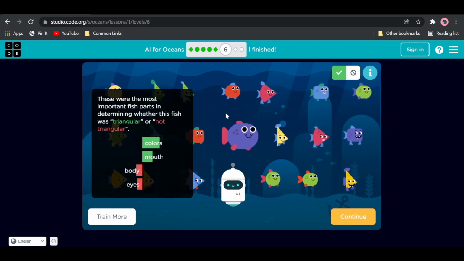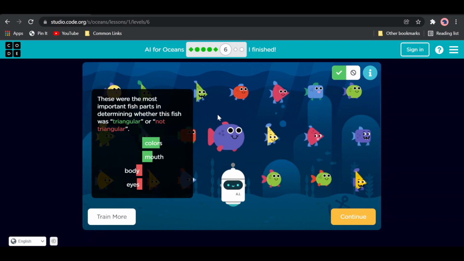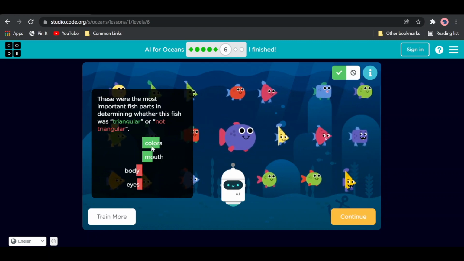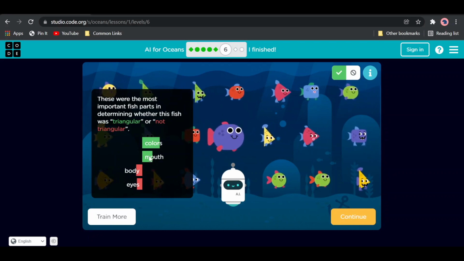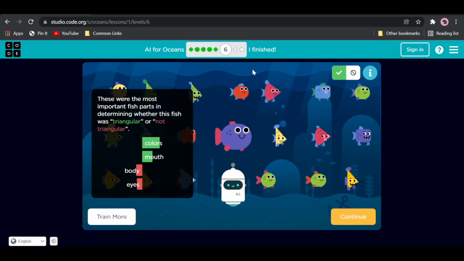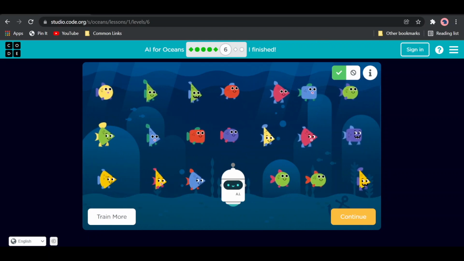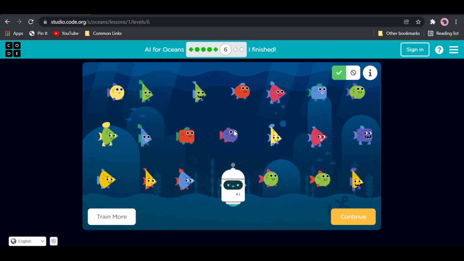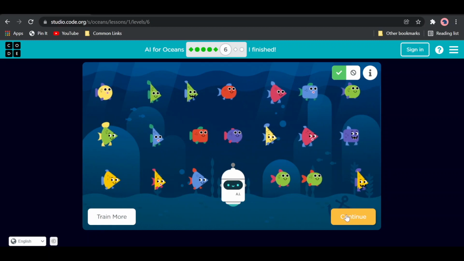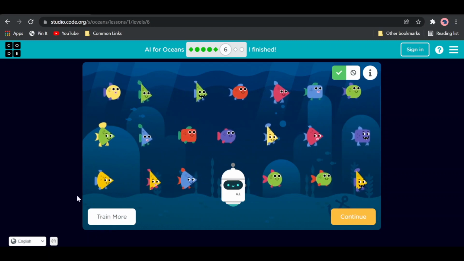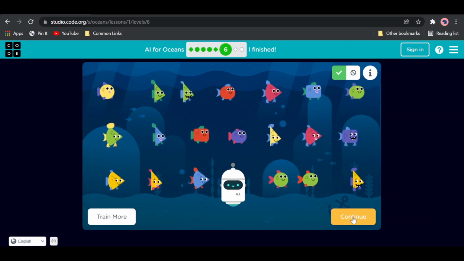So we need to train this AI more by providing it with more pictures of, say, triangular fish with different colors and different types of fins and different types of mouths. So it will learn that it's not the colors or the mouth that it should look for, it's the body that it should be considering. And we should also give it data of non-triangular fish that are blue, and we tell the AI that these are not triangular fish. And if you get something like this, you should definitely train it more so it can learn to recognize triangular fish better. But let's go to the next level.